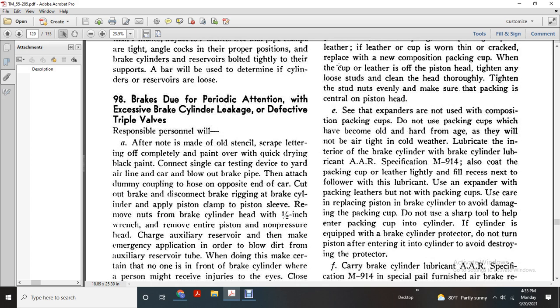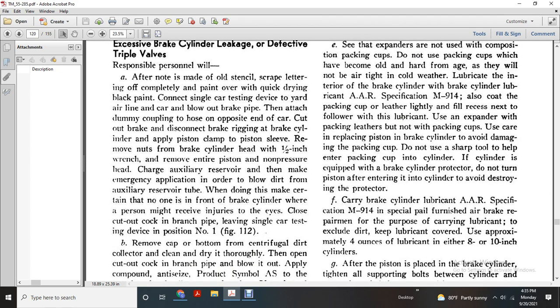Also lightly lubricate the leather packing. Fill the leather with the lubricant, but not more than the packing cup can hold. Take care when replacing it to avoid damaging the packing cup. Center the packing cup properly. For cylinders equipped with a protector, do not turn the piston after entering the cylinder, to avoid destroying the protector.